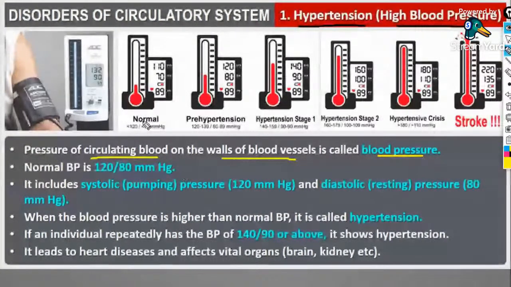So the blood flowing through the blood vessels exerts pressure on the walls of those vessels, and that is referred to as blood pressure. The normal blood pressure is 120 by 80 mm of Hg. The 120 indicates the systolic pressure.